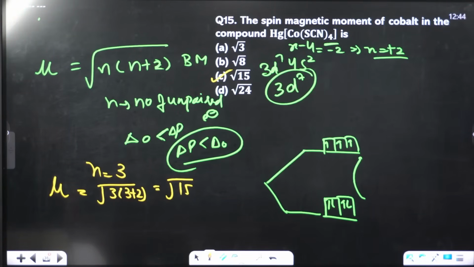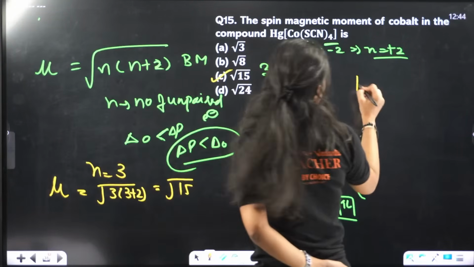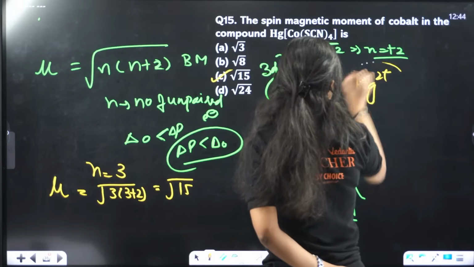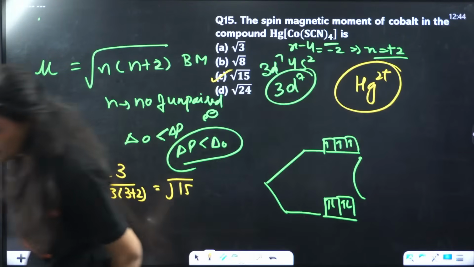Now let's see how many of you answered option C. Why are those votes so close? I am going to lose in KBC if I go with you guys. Hg oxidation state is plus 2. Mercury makes plus 2.